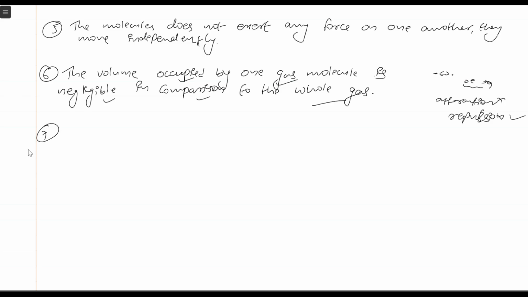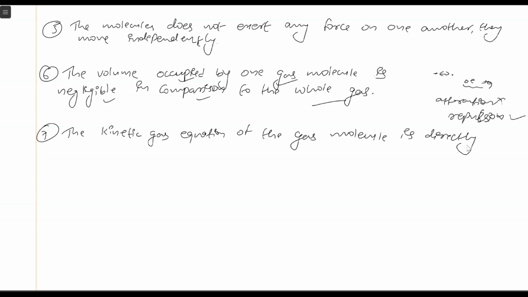Now the last postulate is that the kinetic energy of the gas molecule is directly proportional to its absolute temperature.